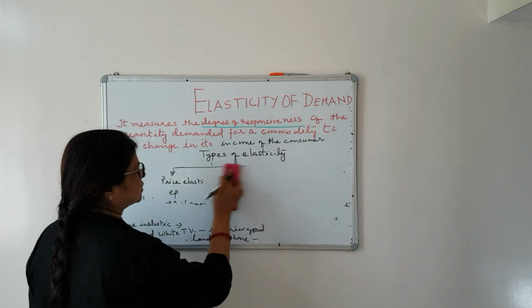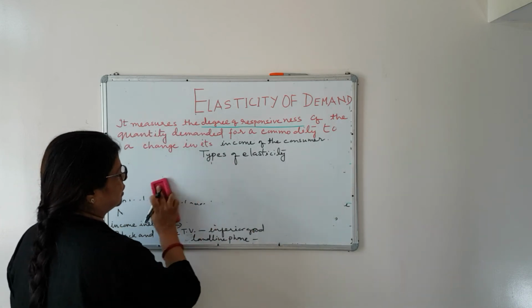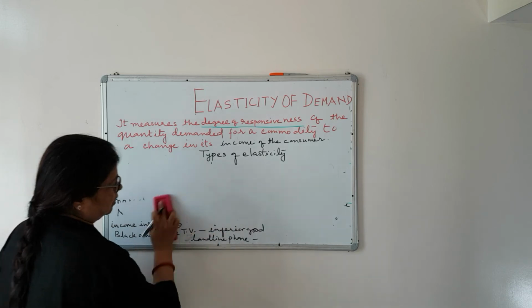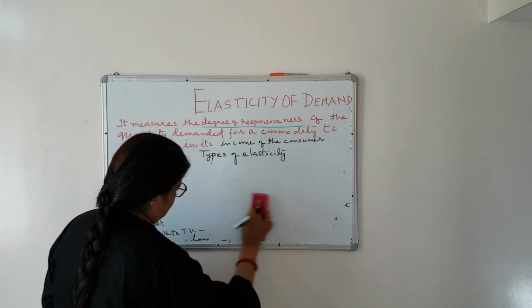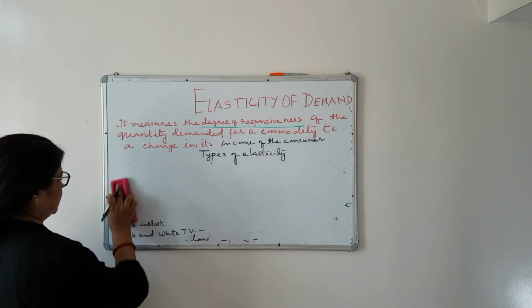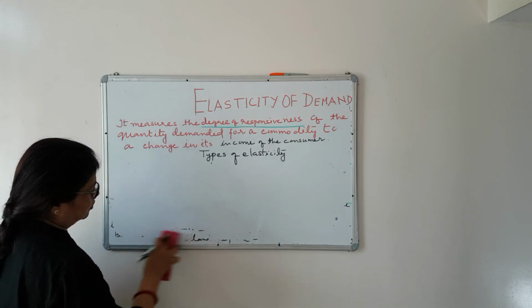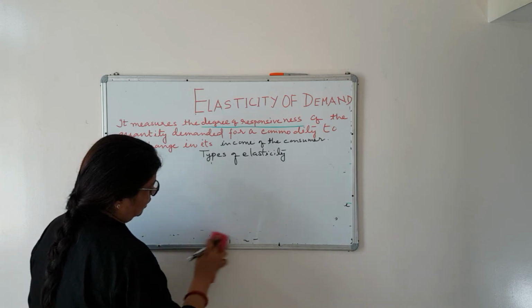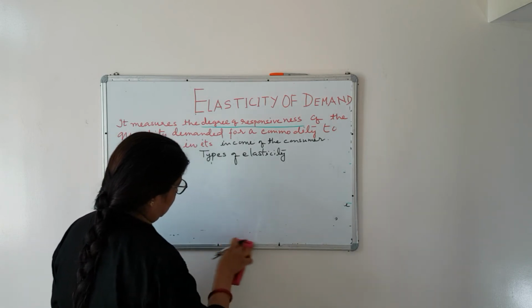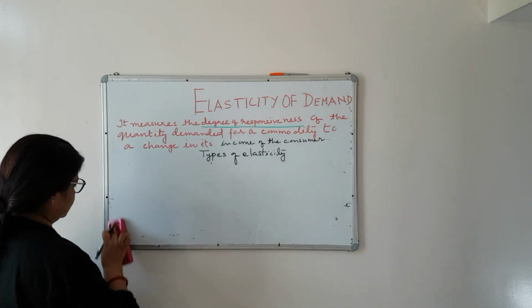One is income elastic and the second is income inelastic. Now again, try to remember the examples that income elastic goods are normal goods and income inelastic goods are inferior goods.